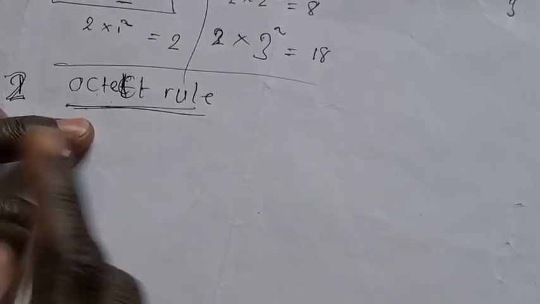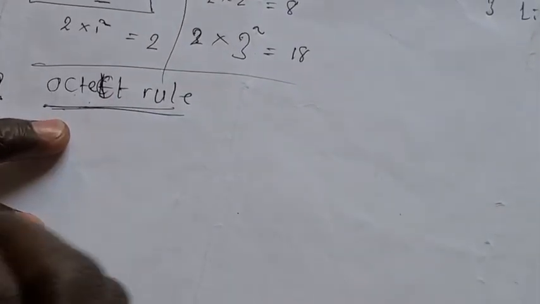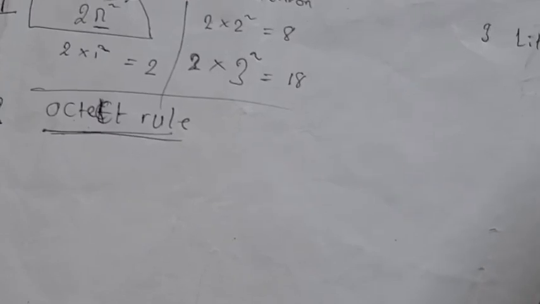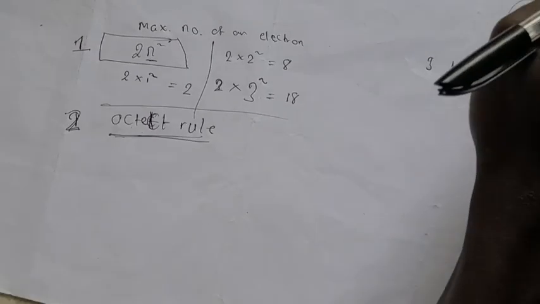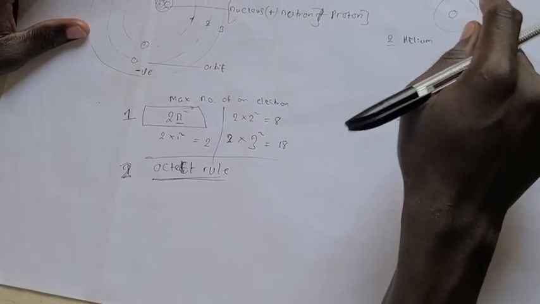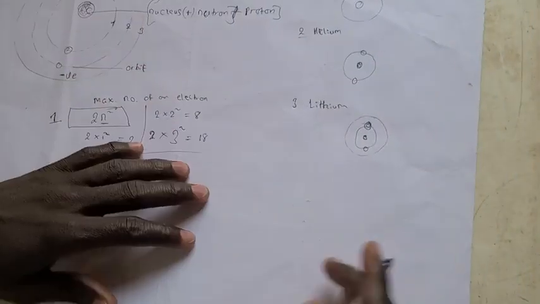Now, the octet rule states that the last orbit, like the outer orbit, must not be more than 8. So when you are drawing, if it reaches 8, just stop there and move to the next orbit. Don't allow it to go beyond that. The last orbit must not be more than 8. You get? So let's go to the next one.